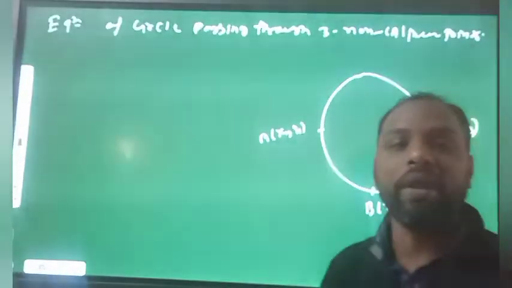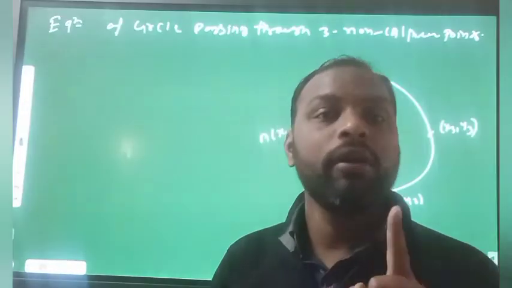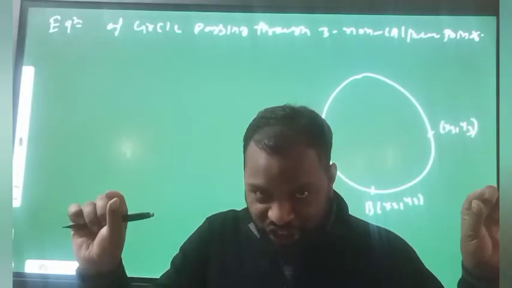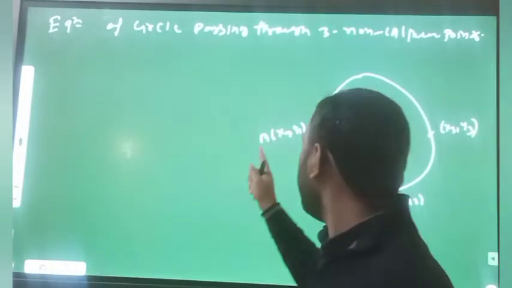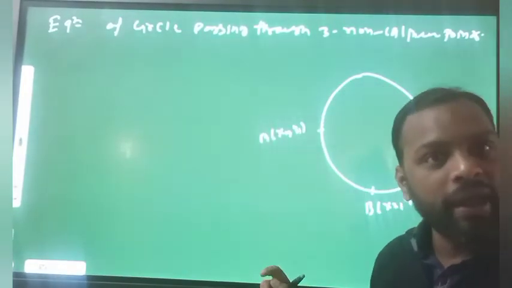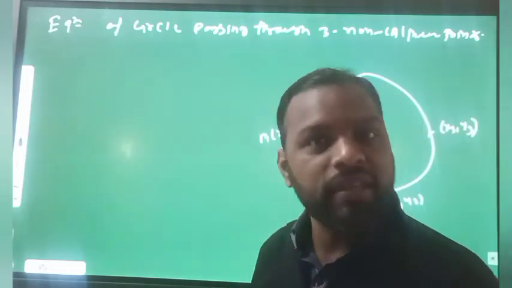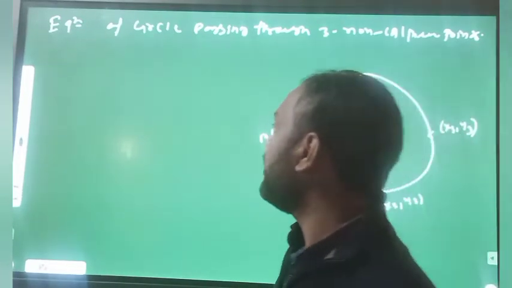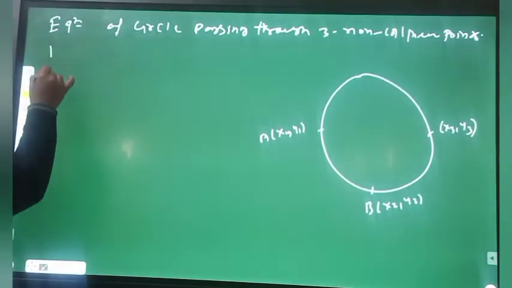So there are two ways. One is to write the general equation of the circle, satisfy these three points, and find the values of g, f and c. That is one method. And another method is the determinant method. This is the easier method.